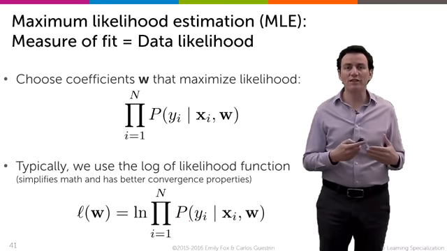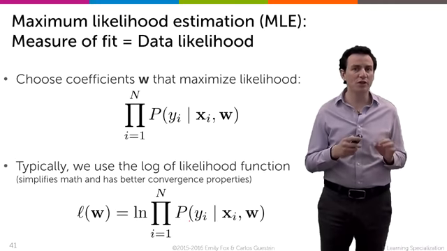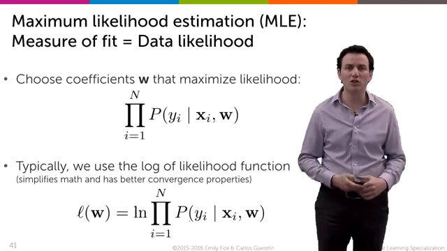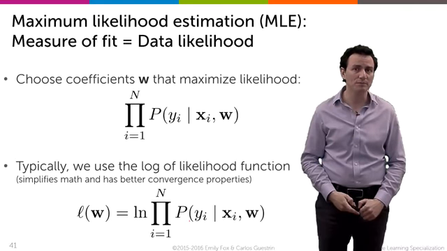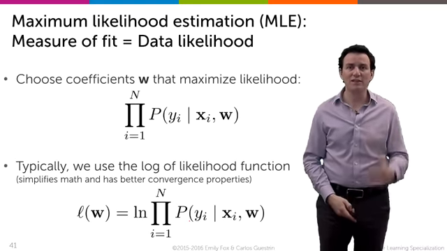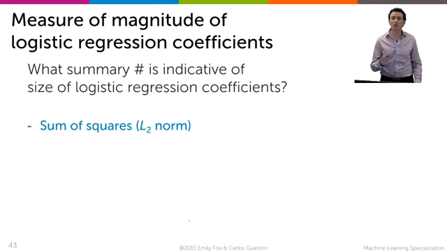We talked about this quite a bit in the optional section in the previous module, and we explored it in detail. If you skip that section, just think about the log as a way to make those numbers less extreme. So we take the log. So the metric for quality is going to be the log of the data likelihood, and we want to make that log as big as possible. So we've seen that the likelihood is what we're going to make big, but at the same time we're trying to make something small, which is the magnitude of the coefficients.